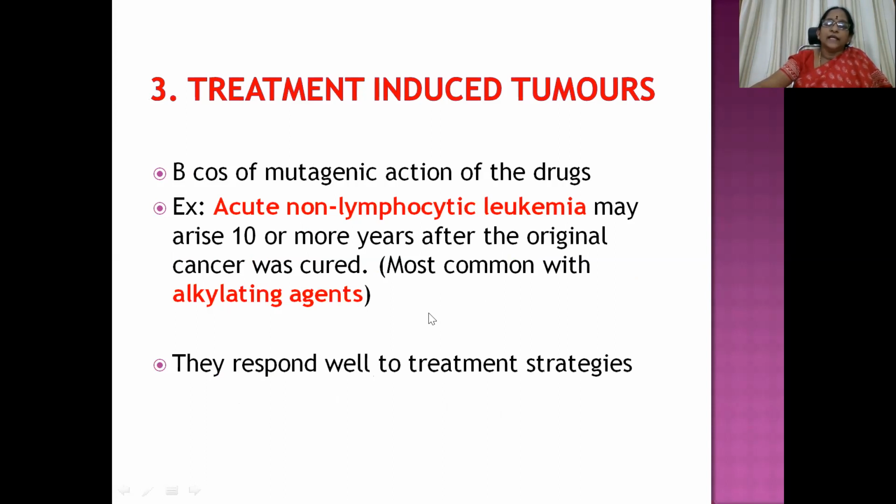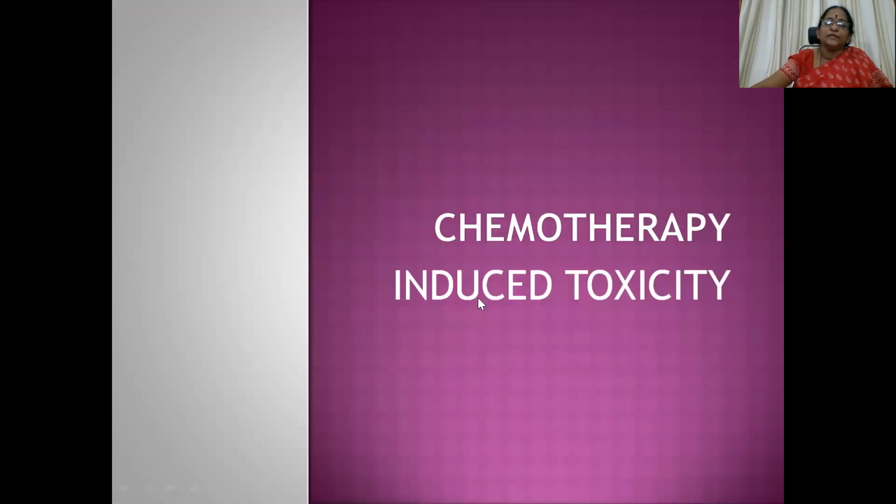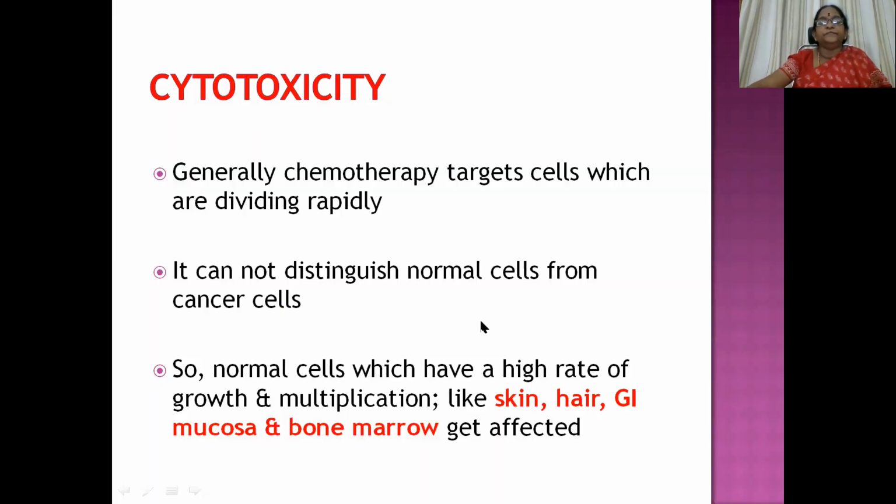Because of the mutagenic action of the drugs, most commonly seen with alkylating agents, there is a possibility of developing acute non-lymphocytic leukemia if you use these drugs for 10 years or more. But it also responds to the original chemotherapy. Still, the patient will have the inconvenience of developing another tumor after starting the chemotherapy, which is very cumbersome to the patient.